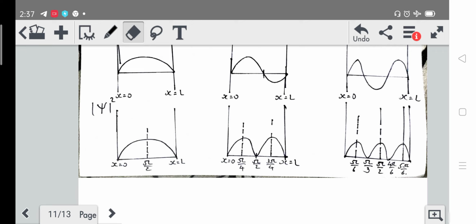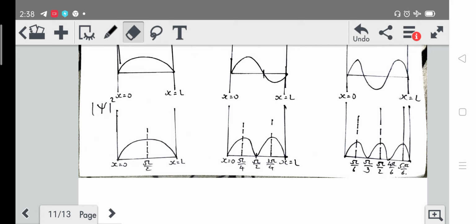Now let's talk about when we take n is equal to 2. We will get this kind of configuration. Here we can see that at pi by 4 and 3 pi by 4 the probability of finding the particle will be maximum, but at pi by 2 the probability of finding the particle will be 0.